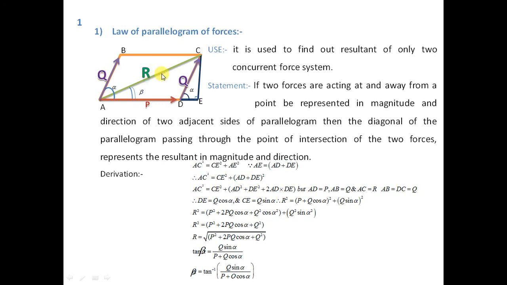So here the diagonal AC of this parallelogram represents the resultant of forces P and Q, which themselves are the two sides of the parallelogram. So we are going to now derive the equation.